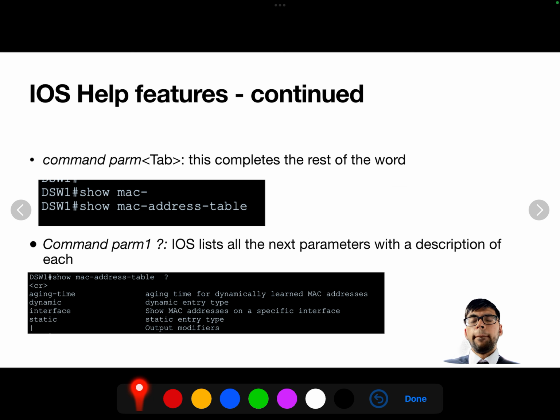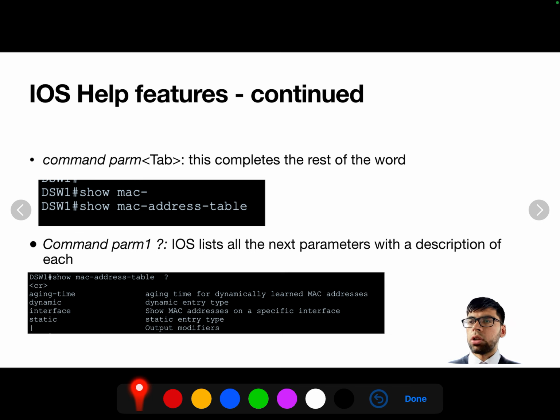Now, another really cool feature of iOS is just being able to type in a command and then type a partial parameter in, and then you enter the tab key and it'll complete the rest. For example here, show Mac dash, that's all I entered, but I hit the tab key on the keyboard and then it just completes the command parameter for me. So it's great. It saves your fingers there, but it saves time, and it's a really useful feature.